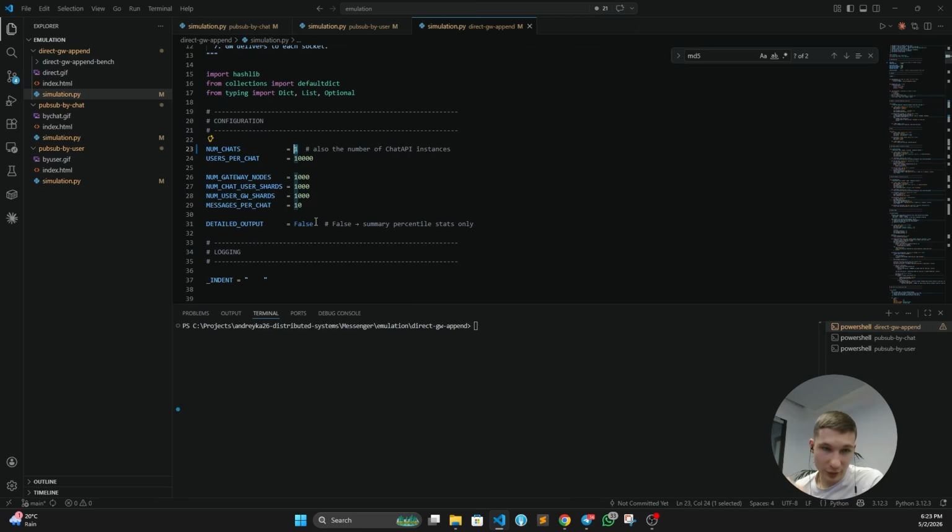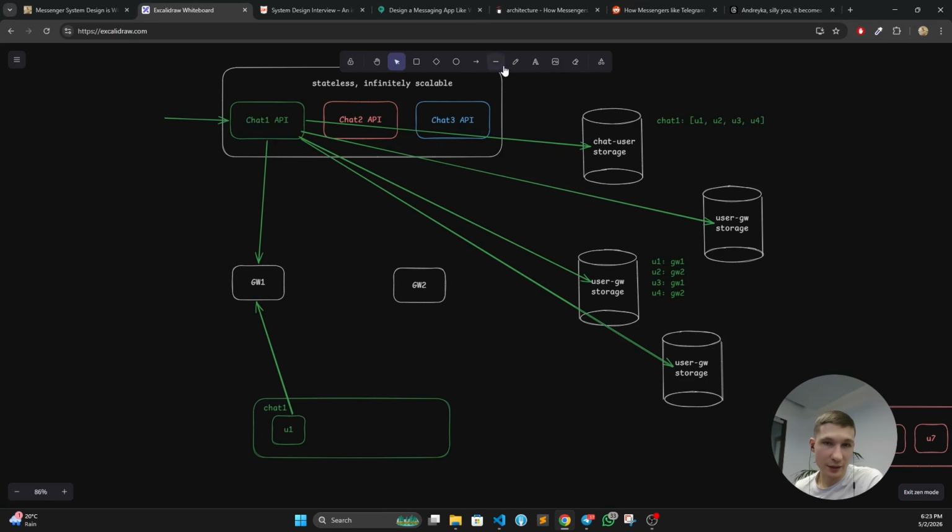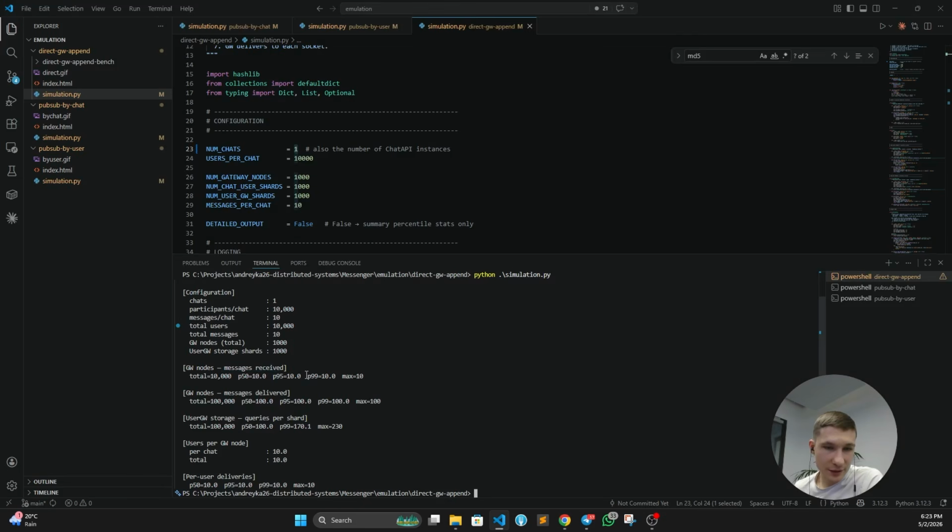Let's run this simple emulation and see what is going to happen. So we get our stats. Let's see. We have gateway nodes, messages received. In this case, this is exactly this hop from chat API to gateway node. This is per node.